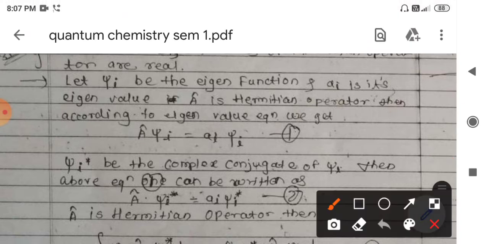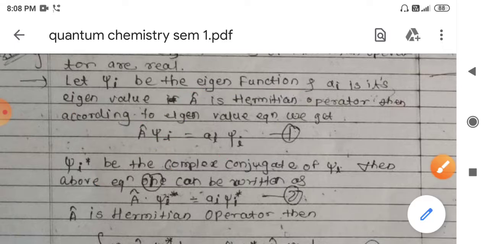Now the next point is the eigenfunctions and the eigenvalues. How will you define an eigenfunction and eigenvalue? Suppose I have a wave function psi which is operated on by operator A.